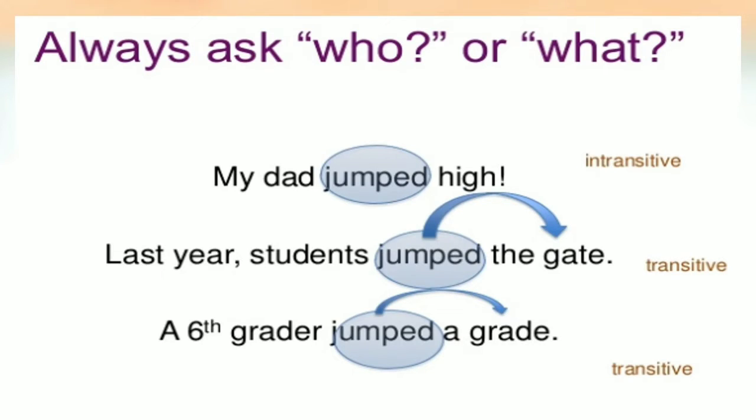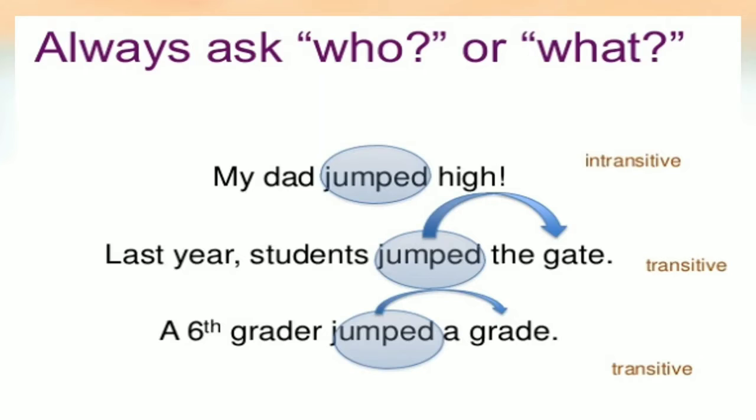Now let's have a more clear view. For differentiating transitive and intransitive verbs, what can you do? You can ask the question who or what. See for example, my dad jumped high. What did he jump? No answer. Who? No answer. So here jumped is an intransitive verb. See another example. Last year students jumped the gate. Now what did the students jump? They jumped the gate. Now the object is the gate. So here in this sentence jumped is a transitive verb.